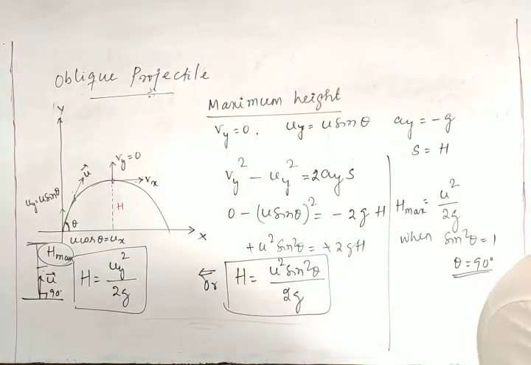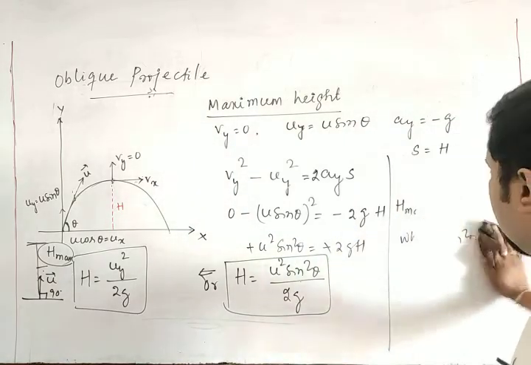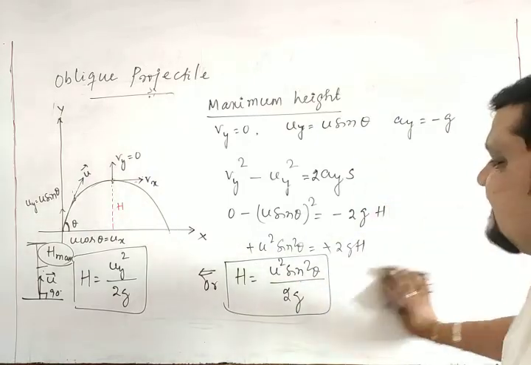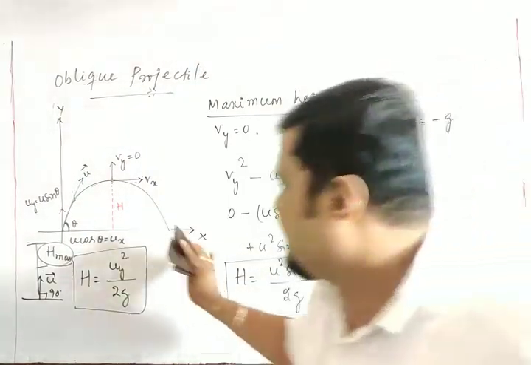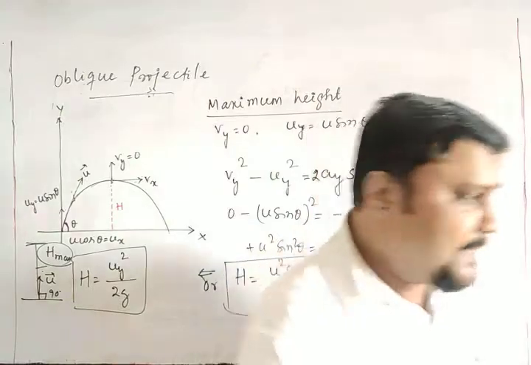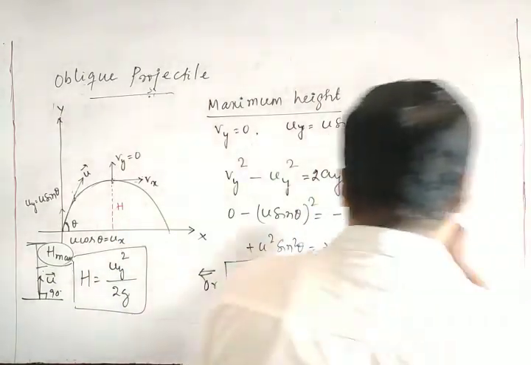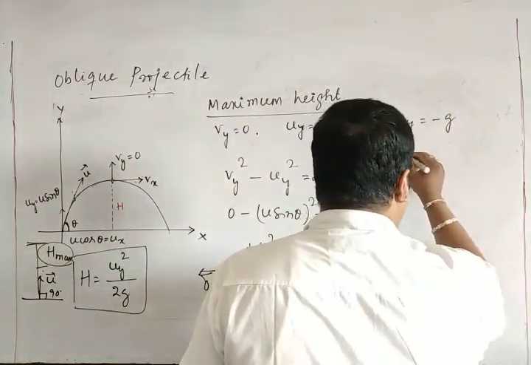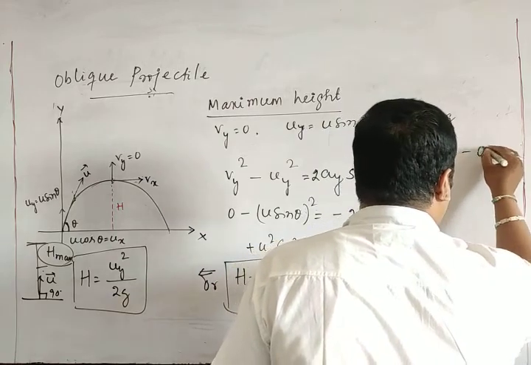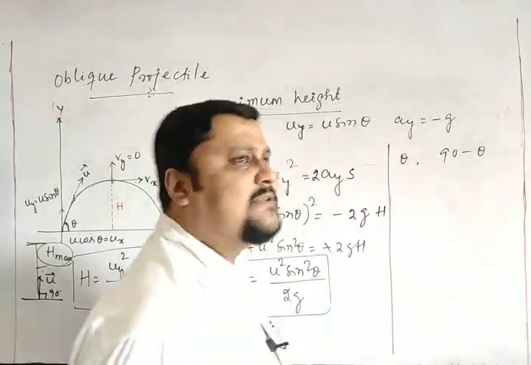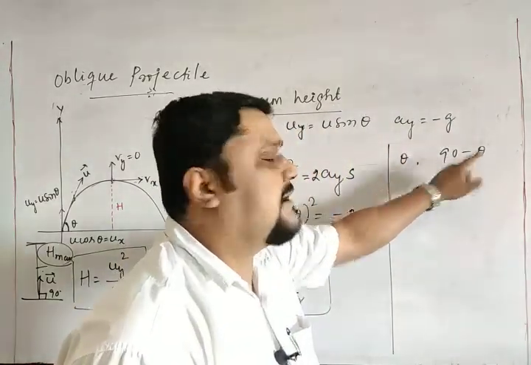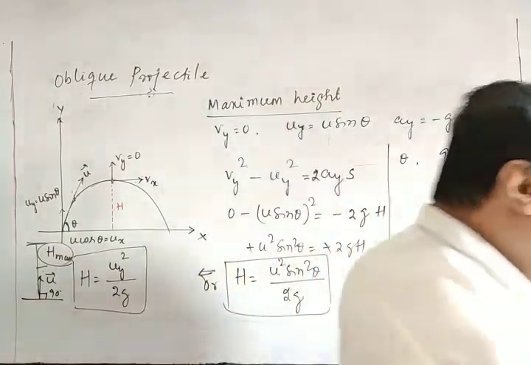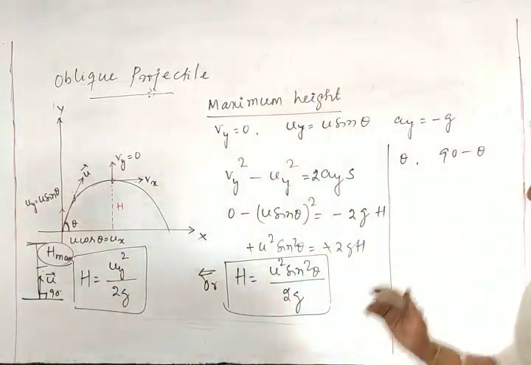Okay. So for complementary angles of projection, what is the ratio of the maximum heights? That may be a question like that. Complementary means one body is projected with an angle theta, another with an angle 90 minus theta. Means one is at 30 degree, the other is at 60 degree. For complementary angles of projection, now we put it like this.